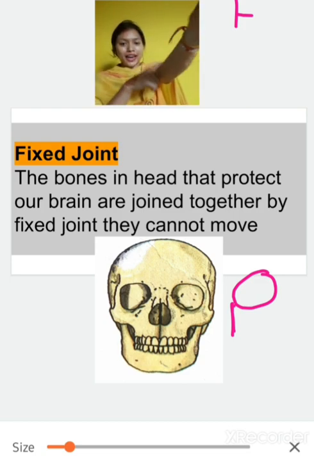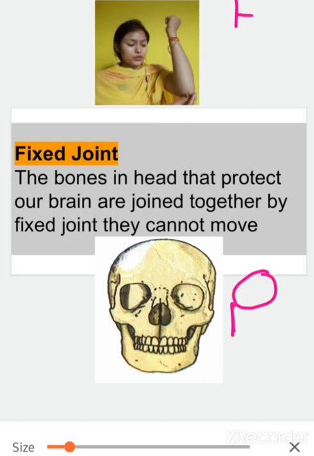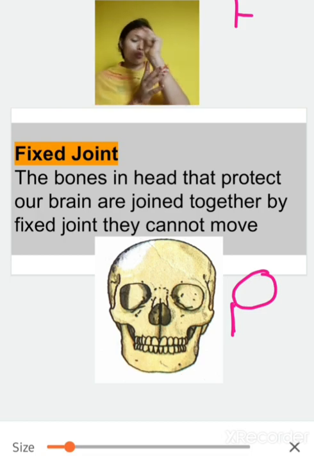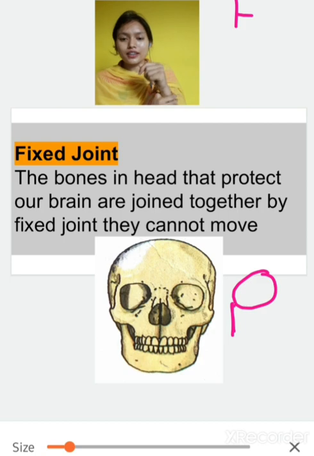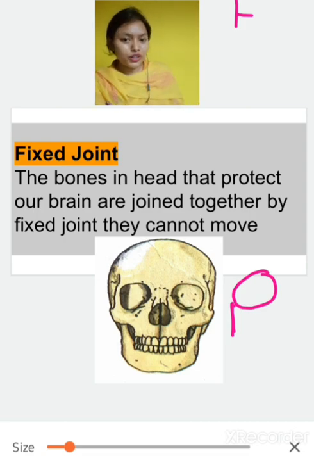Now coming to the hand. On the elbow, which joint is present? Hinge joint is present. What about this wrist? Here gliding joint is present. That's all. Now moving to the lower part of the body, in the hips, which joint is present? Ball and socket joint is present. And on the ankle, which joint is there? Gliding joints are there. Was it easy or not?